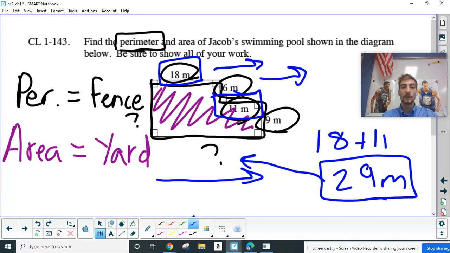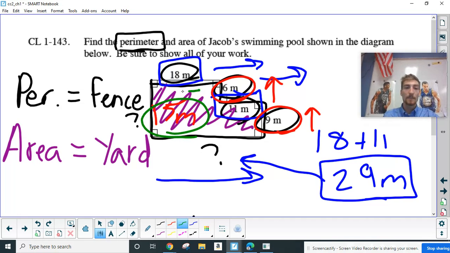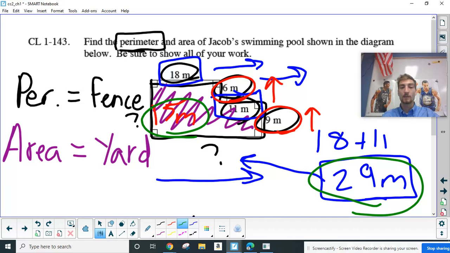And now if I'm trying to figure out over here the height, well, now I'm paying attention to my 9 and my 6 because they're both going up. So this is my height. So 9 plus 6, that's going to give me 15. Don't forget my label, 15 meters. So now I would take 15, 29, and then I would multiply each by 2, so 15 times 2 and 29 times 2, because it's a rectangle.